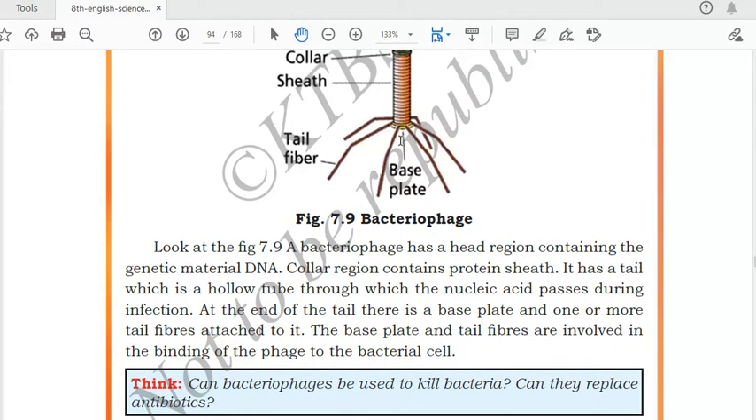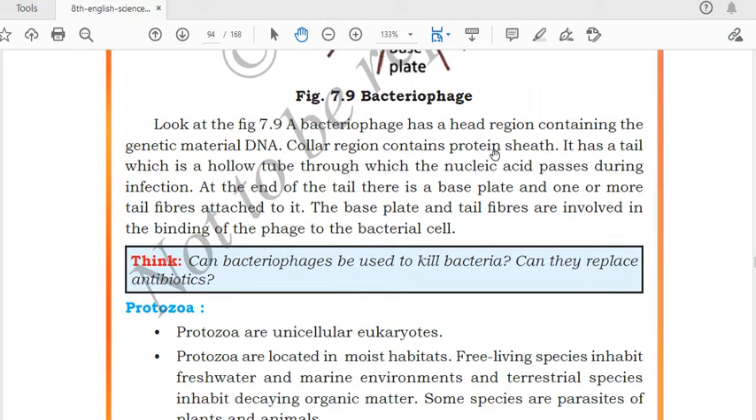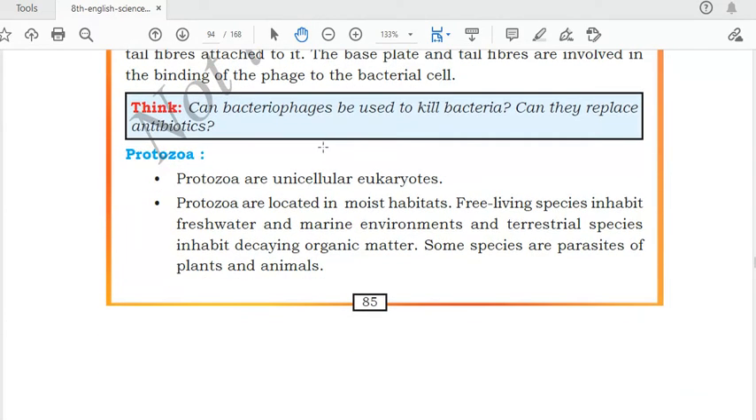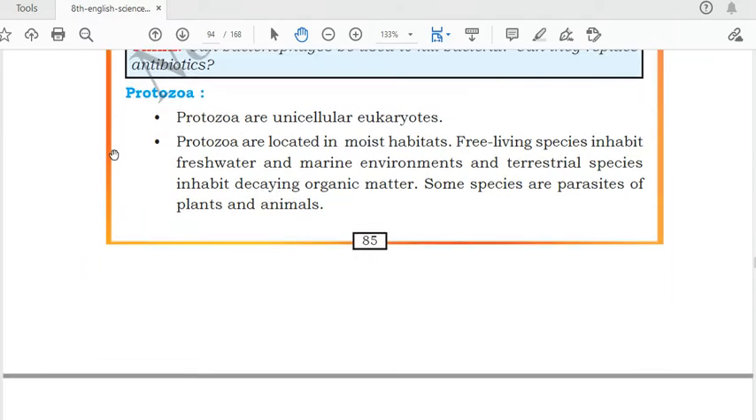This base plate is used to attach the bacteriophage with the bacterial cell. So this is the diagram of bacteriophage. Our next topic is protozoa.